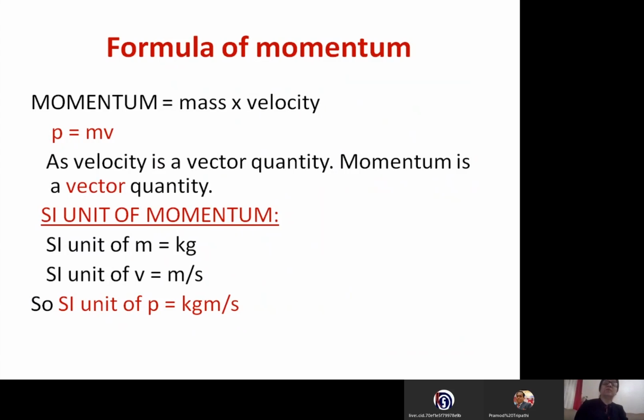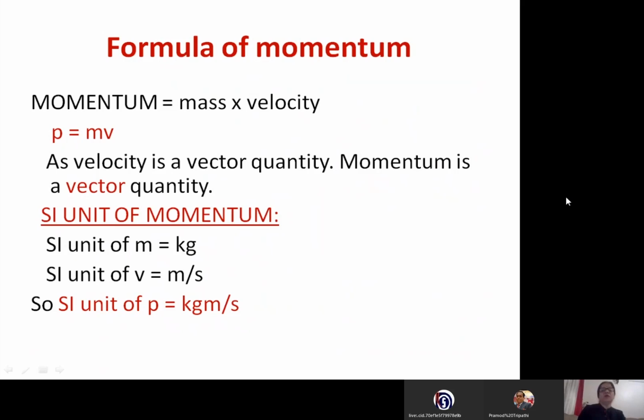Vector quantity means it is represented by magnitude as well as direction. It has direction and it has a magnitude, that is numerical value, right? So for every physical quantity in physics, we show whether it is scalar or vector and what its SI unit is. In this case, the unit of mass is kilogram, the unit of velocity is meter per second. Therefore, the SI unit of momentum is kilogram meter per second.